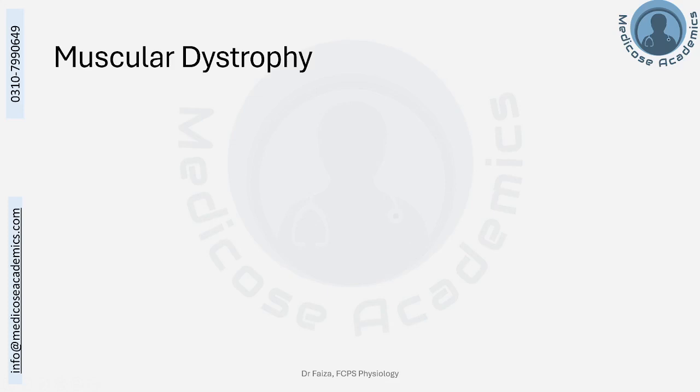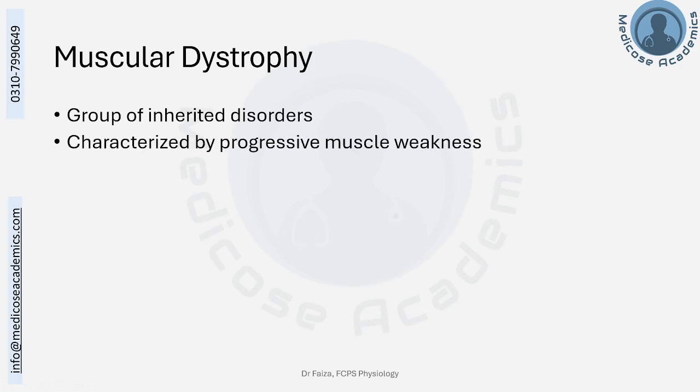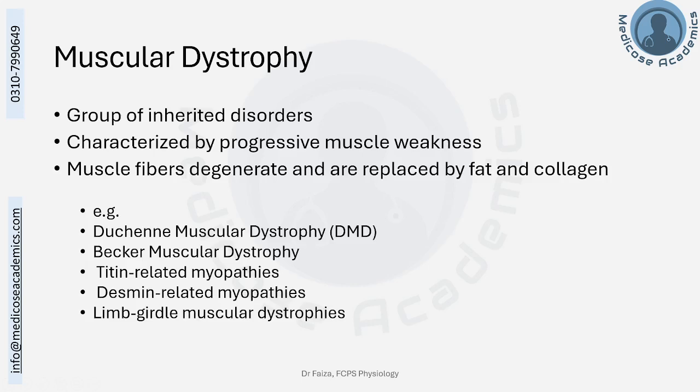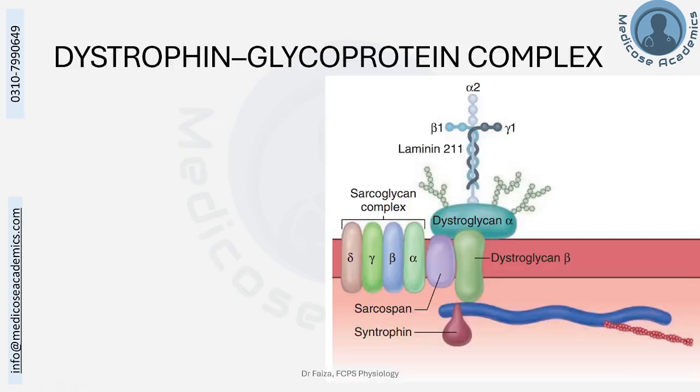Then comes the category of muscular dystrophy. What does it mean? It is the category of inherited disorders usually, characterized by progressive muscle weakness, and muscle fibers degenerate and are replaced by fat and collagen. So, inherited, progressive weakness, and muscle contractile tissue is being replaced by fatty tissue. A few of the types of muscular dystrophies are listed in front of you, and there are many more. We are going to discuss Duchenne and somewhat Becker's muscular dystrophy.